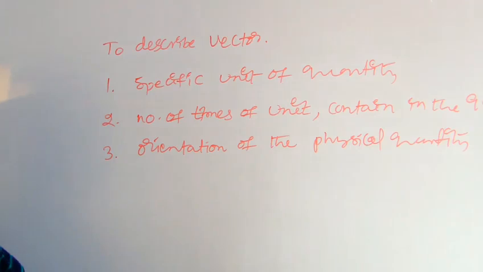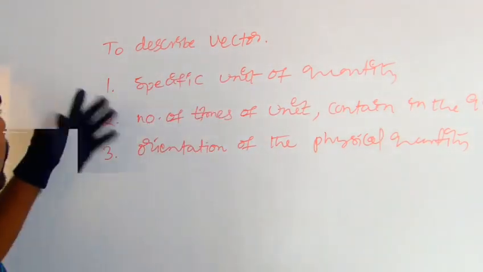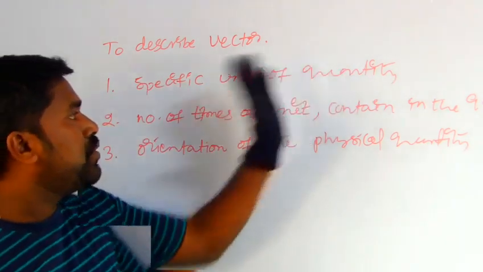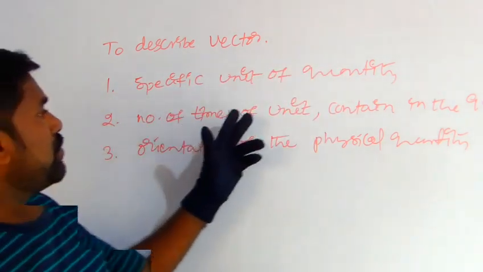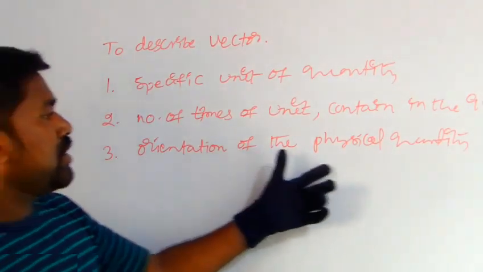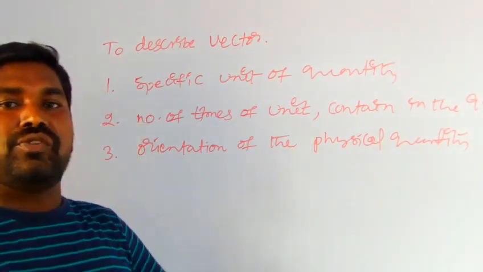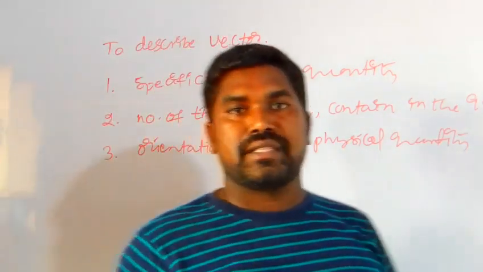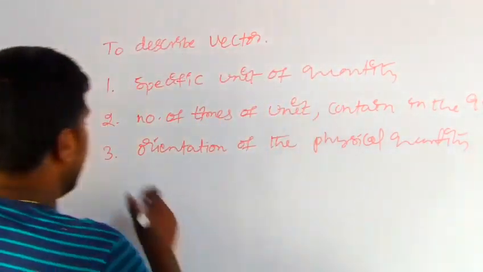To describe a vector, three requirements are needed. First, the specific unit of the quantity. Second, the number of times the unit is contained in the quantity. And third, the orientation of the physical quantity. Orientation is not required to express scalars; it is required to express vectors. What is an example here?